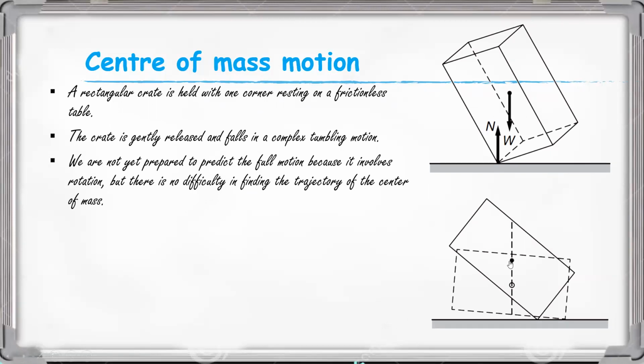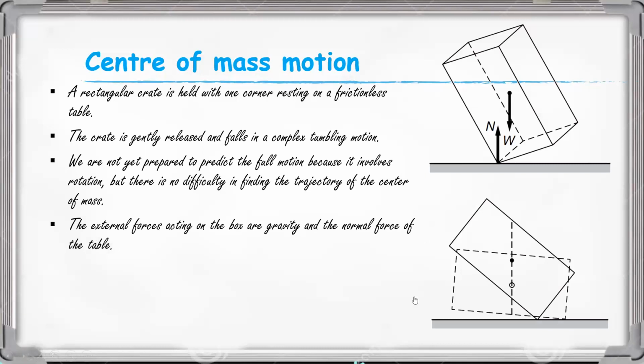The center of mass will just move downward because the external forces acting on the box are gravity and the normal force of the table.